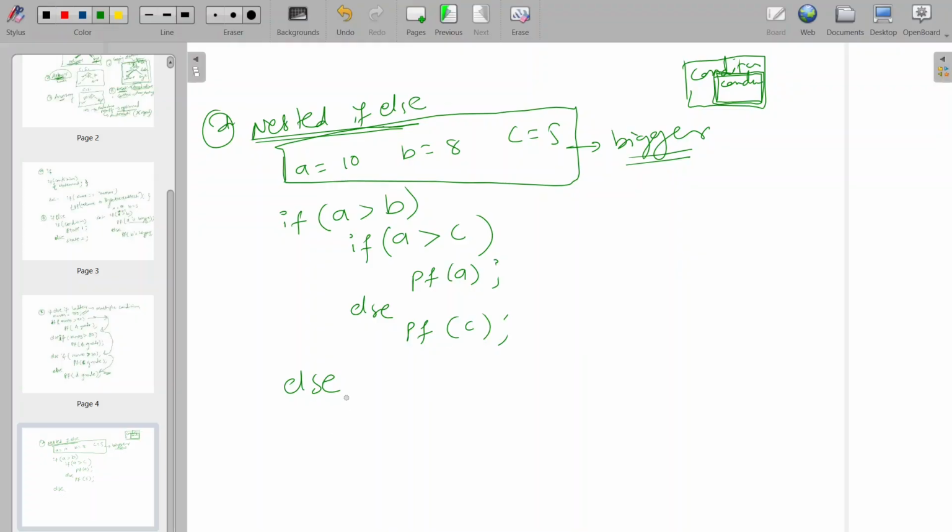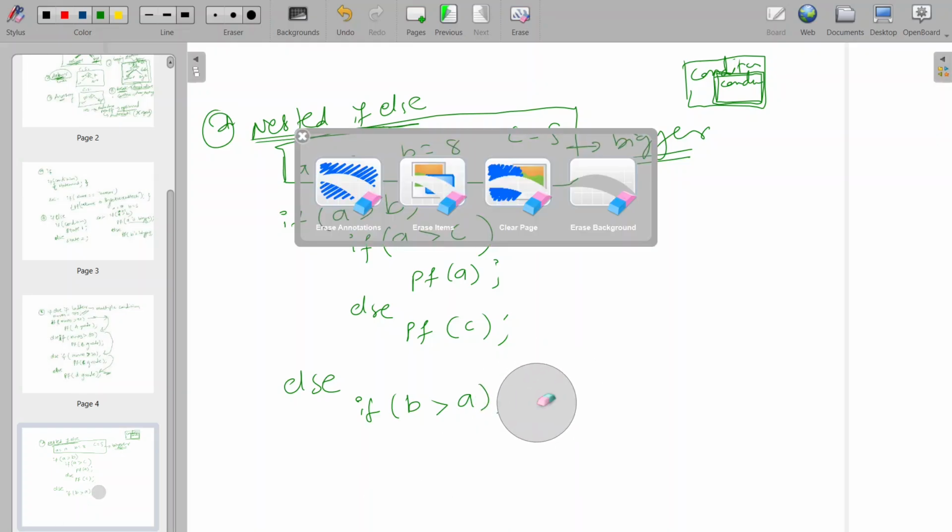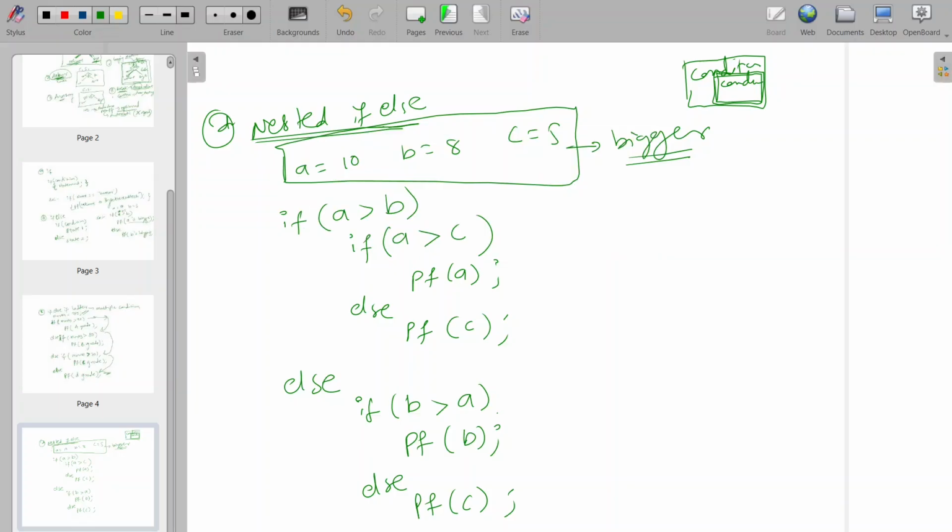Now in the else part, what will we do? If A is greater than B doesn't satisfy, then what will happen? B should be greater than A. Sorry, just a mistake, I put a semicolon here, which we shouldn't. So now if B is greater than A, then it will print B as output, else it will print C as output.